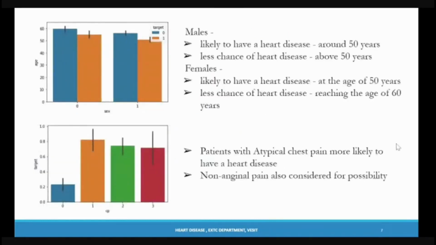Next, if we move to this graph, we can see that males are at a higher risk of having heart disease when they are around 50 years of age, and they have a lesser chance of having heart disease when they are above 50 years of age. For females, however, they are more likely to have heart disease when they are at the age of 50 and less likely when they are reaching the age of 60. From this chest pain graph, we can see that patients with atypical chest pain are more likely to have a heart disease, which is depicted by 1, and patients with non-anginal pain, which is depicted by 2, are also considered to be a possibility.